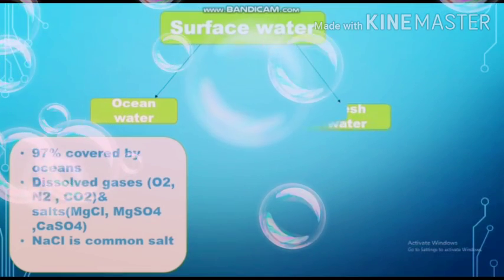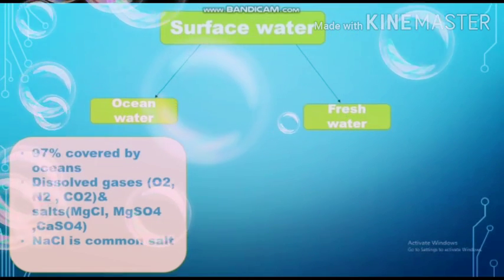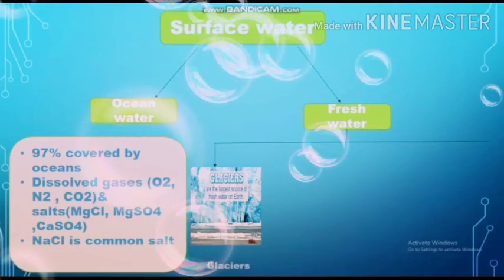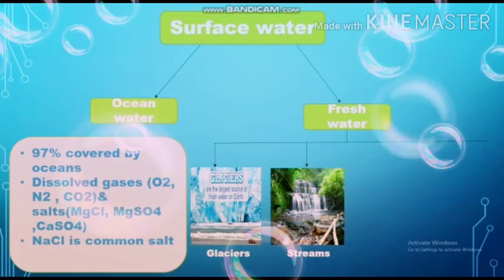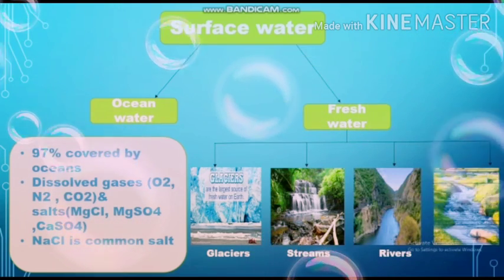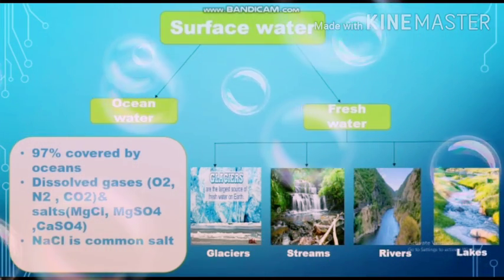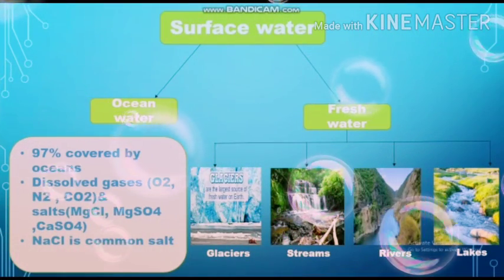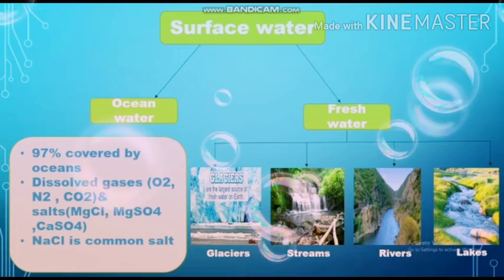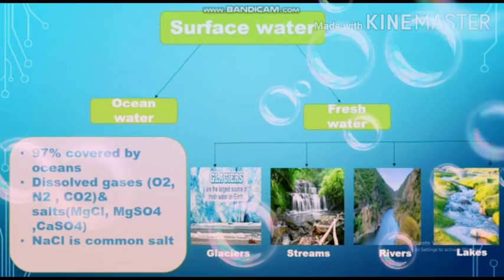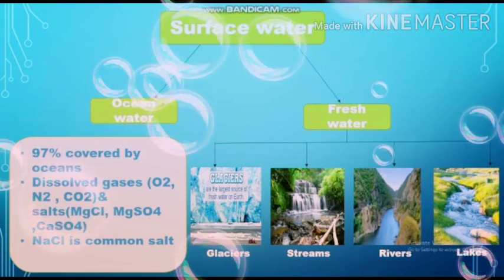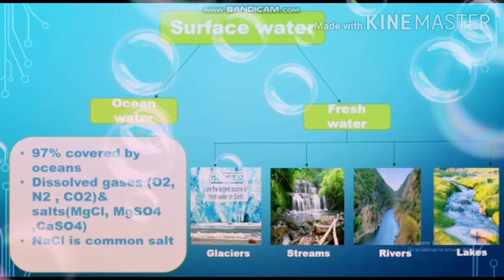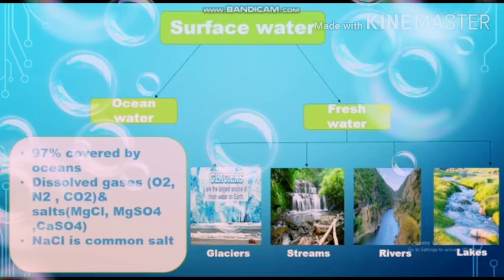The fresh water, which is about 3% of the total water, is found in the form of glaciers, streams, rivers, and lakes. A small quantity of this fresh water is also present in the form of water vapors. These are the sources of fresh water from which we can get water for our different uses. This is all about the surface water.